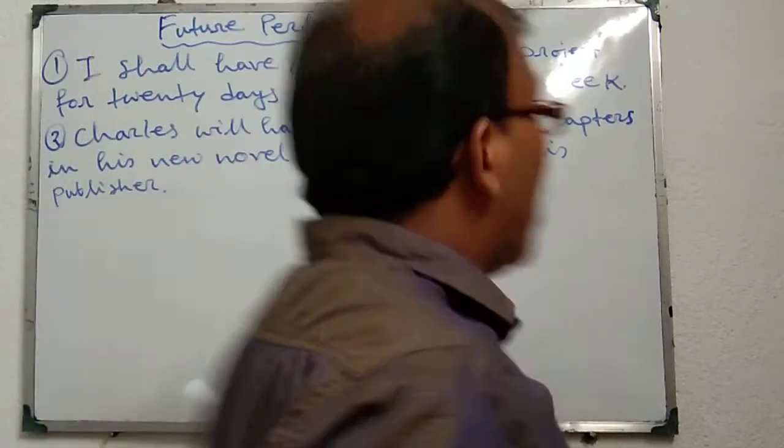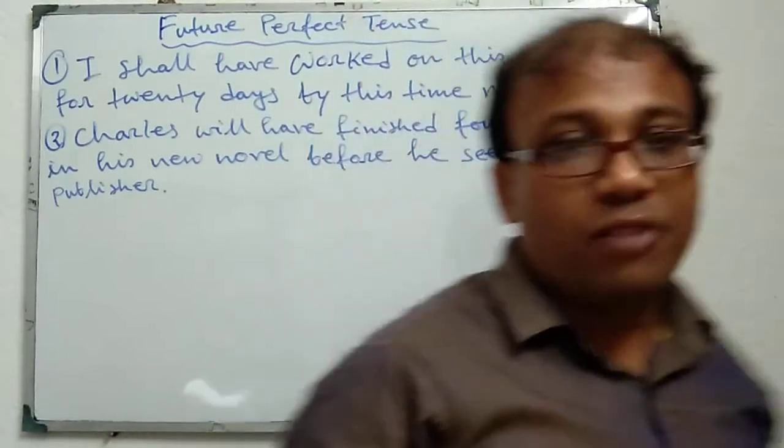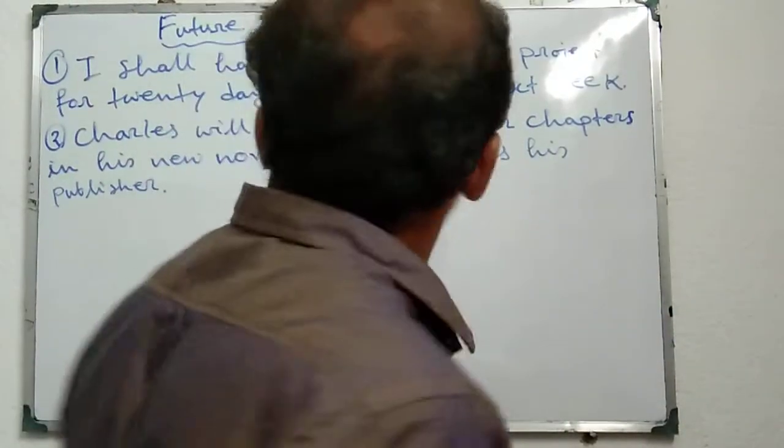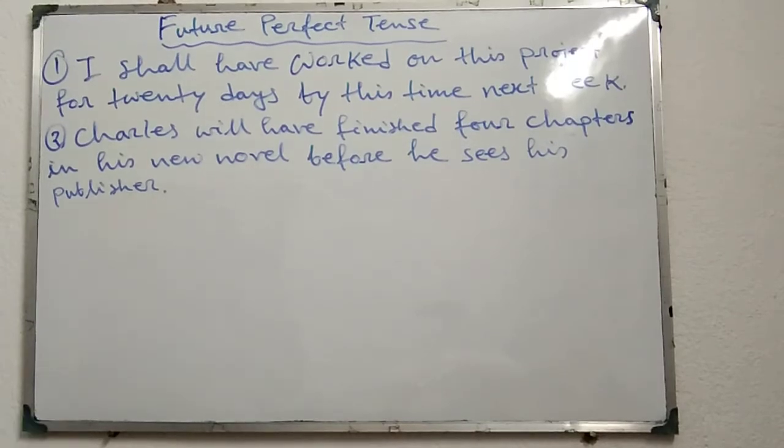Welcome dear students. Now I am going to discuss the interchange of different sentences in future perfect tense. Look at the examples. I shall have worked on this project for 20 days by this time next week. Second one, Charles will have finished 4 chapters in his new novel before he sees his publisher.